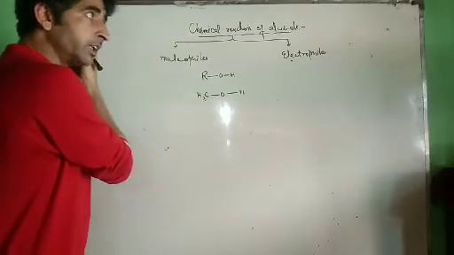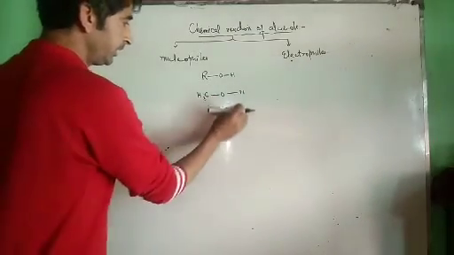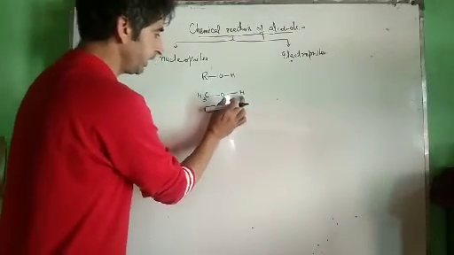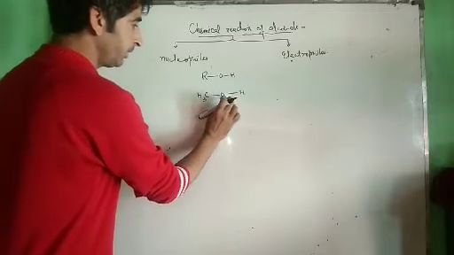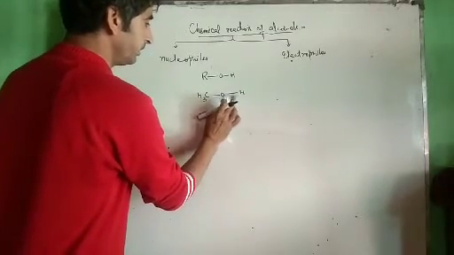Now we know that the reactivity of a compound is because of the polarity of the bond. There is a bond between the oxygen and hydrogen atom. This bond is a polar bond. Why? Because oxygen is more electronegative than hydrogen.